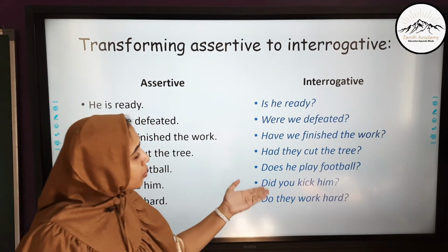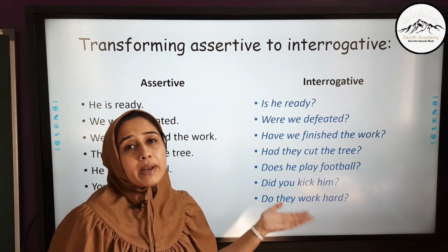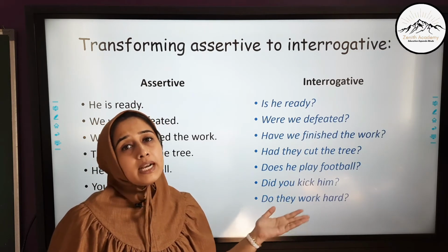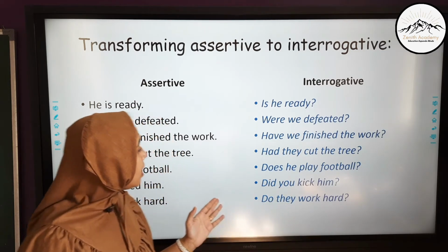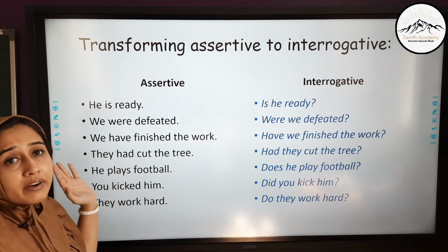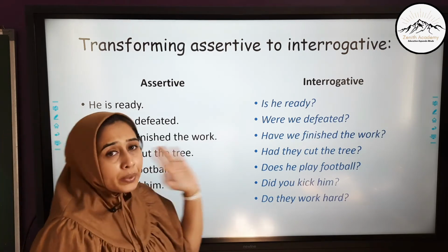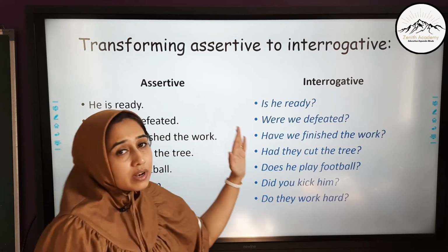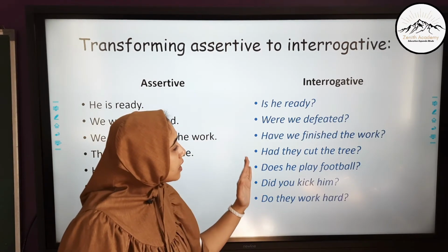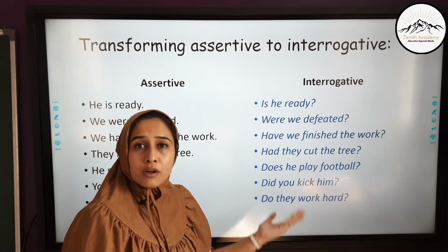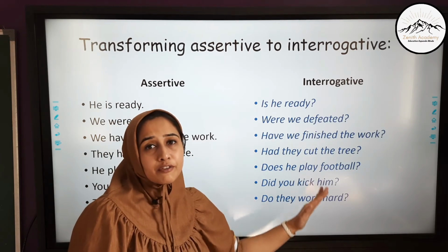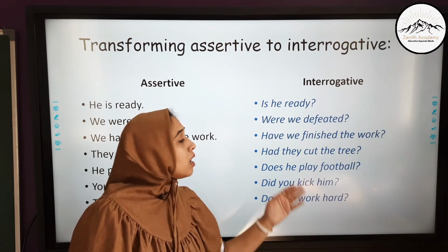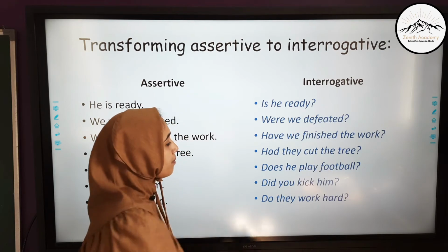These forms of do, did and does would also be better understood when we study verbs and tenses. But do remember that always when we are transforming from assertive to interrogative, the first part of the sentence will be verb. Interrogative sentence will always have verb as the first part and subject will be shifted to the second part. Do not forget the question marks.